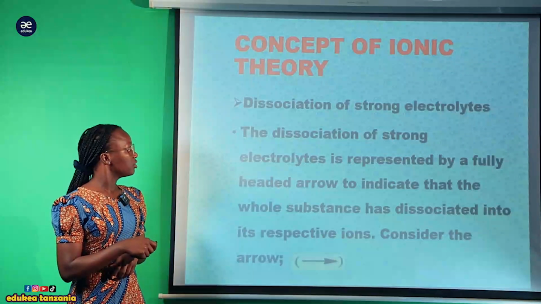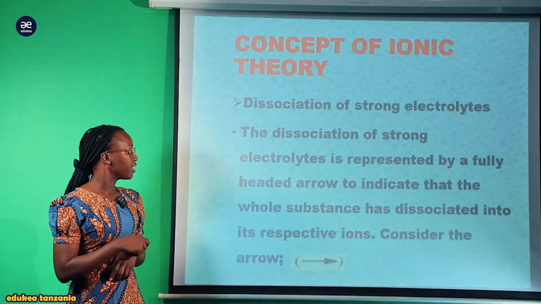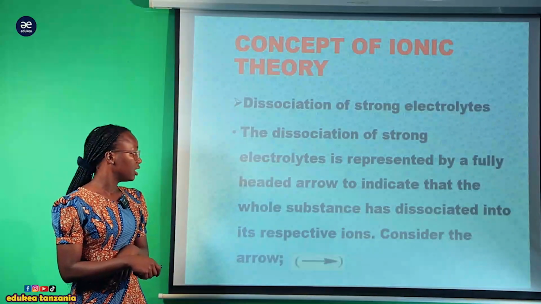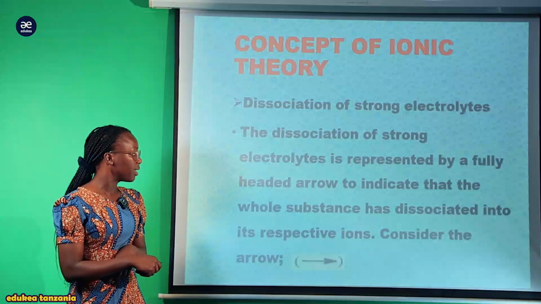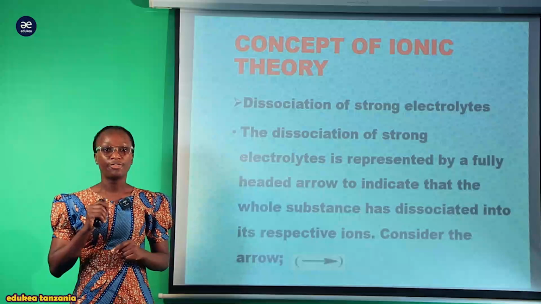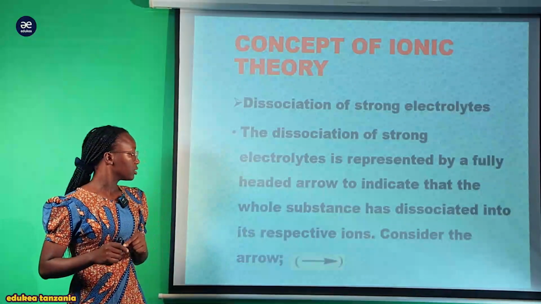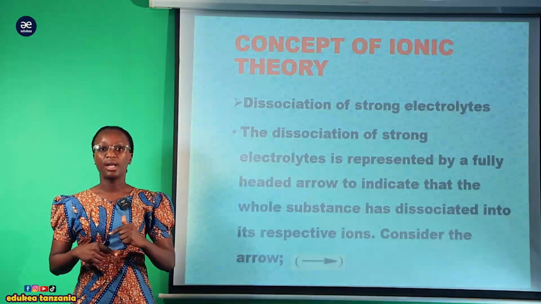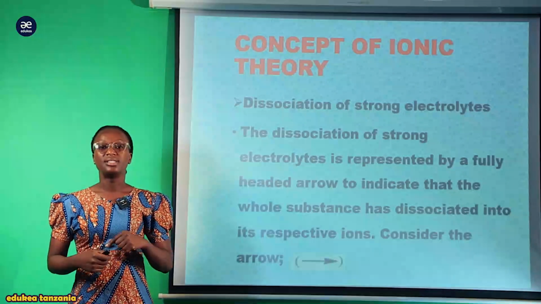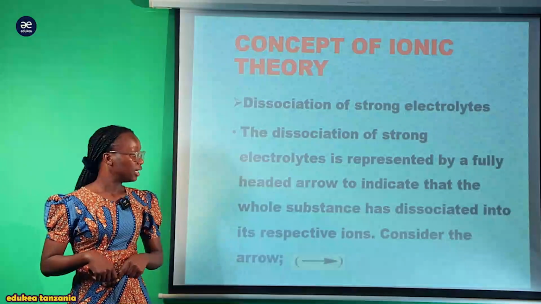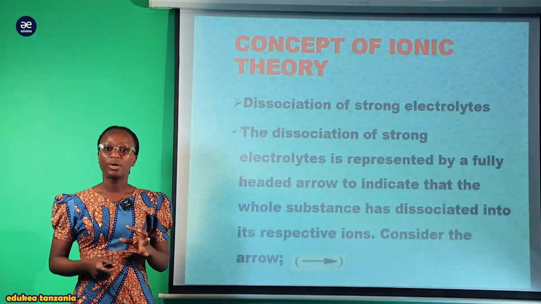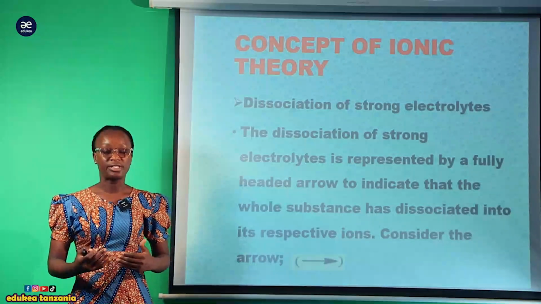Now the dissociation of strong electrolyte is represented by the full-headed arrow to indicate that the whole substance has dissociated into its respective ions. It is represented by full-headed arrows, meaning the arrows are full headed. The aim is to show that the compound dissociates completely into its respective ions, meaning that we are going to have the positive ion and the negative ion respectively.